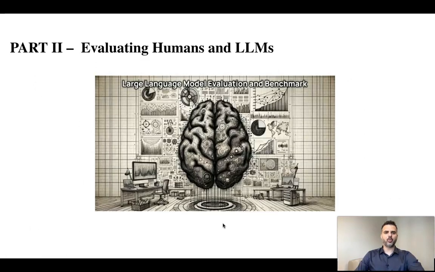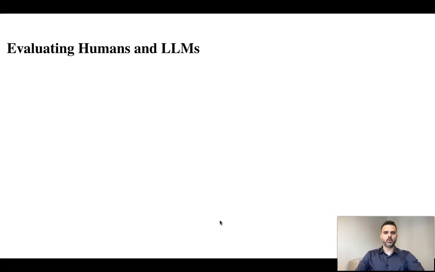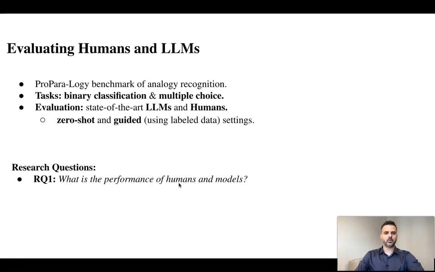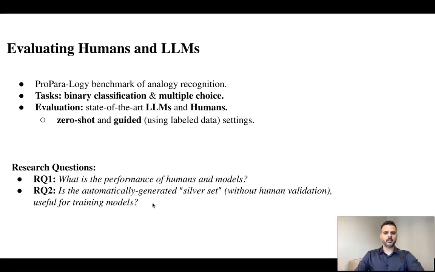In the second part of our work, we evaluate both humans and LLMs on ParallelPARC, a benchmark of analogy recognition. We propose two tasks, binary classification and multiple choice, and evaluate both humans and LLMs in zero-shot and guided settings. Our research questions are as follows. What is the performance of humans and models? Is the automatically generated silver set useful for training models? And can the distractors fool humans and models?